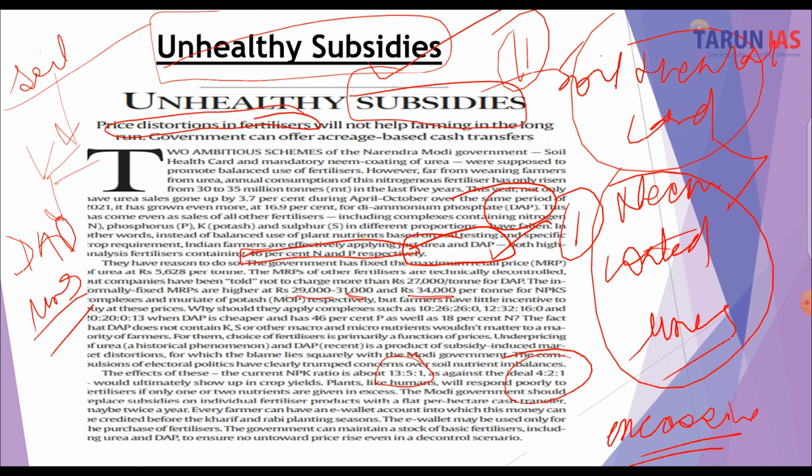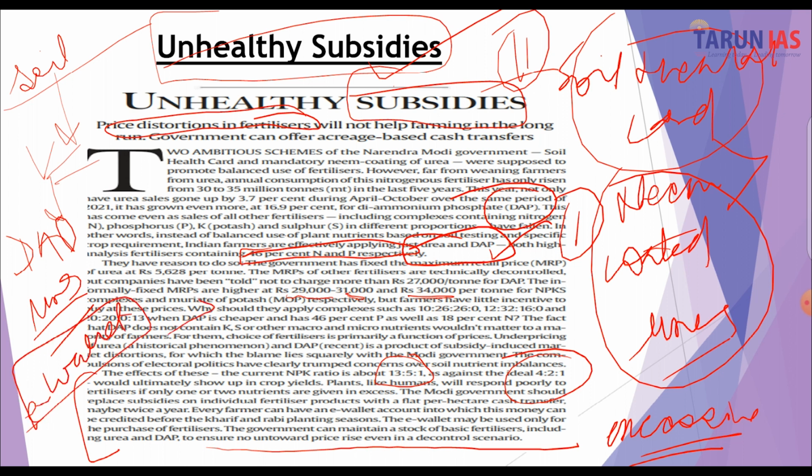So maybe twice a year, every farmer can have an e-wallet account into which this money can be credited before the Kharif and Rabi planting seasons. The e-wallet may be used only for the purchase of fertilizer. The government can maintain a stock of basic fertilizers including urea and DAP, to ensure no untoward price rise in a decontrol scenario. So basically, this is what the writer wants to suggest, that they can have the e-wallet.